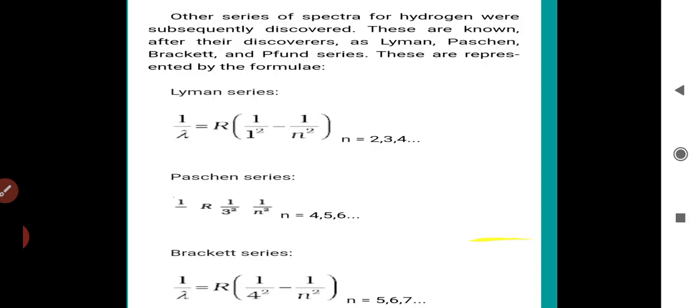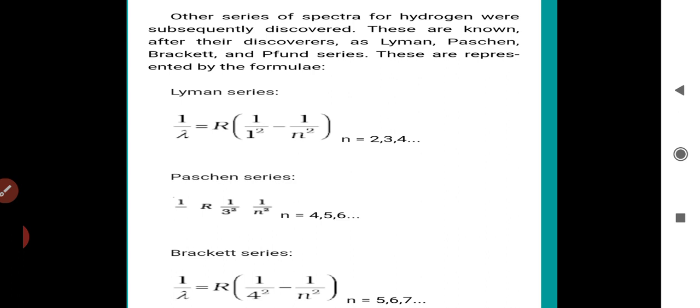Similarly, we have other series of spectra for hydrogen. These are known, after their discoverers, as the Lyman, Paschen, Brackett and Pfund series. They are represented by formulas. First we have the Lyman series.